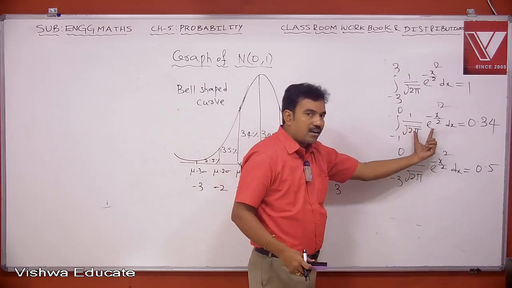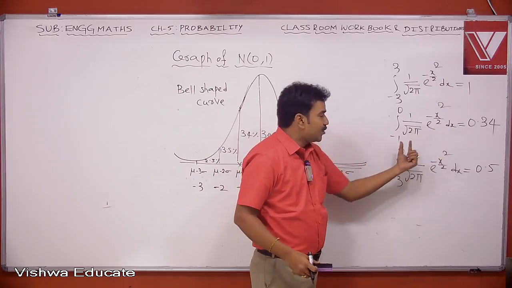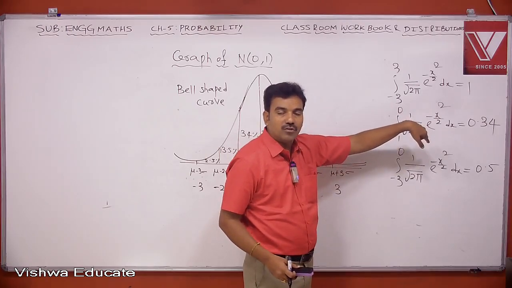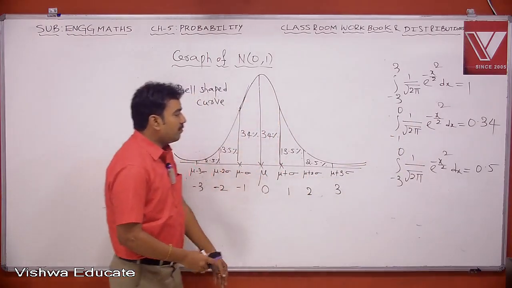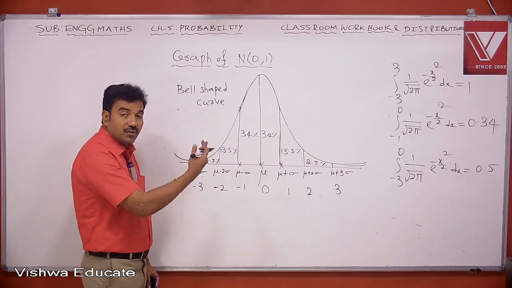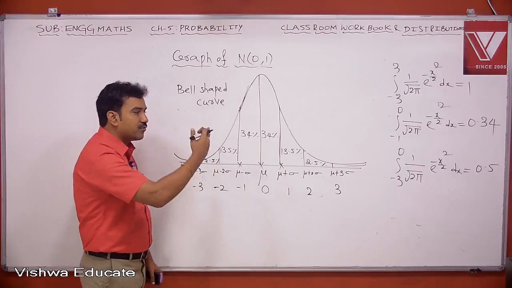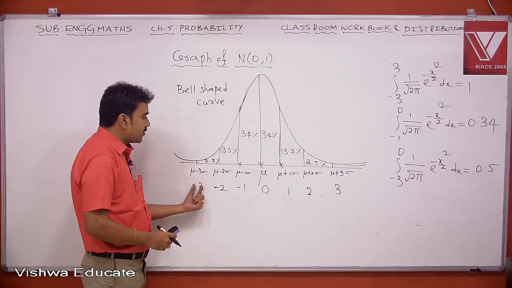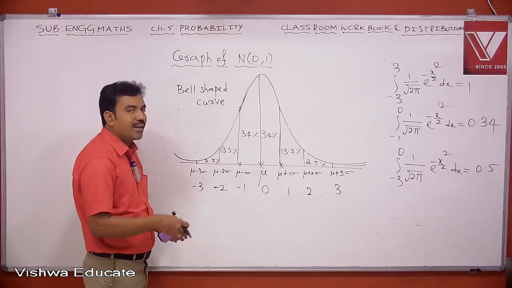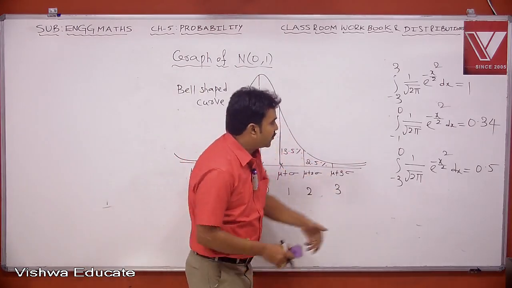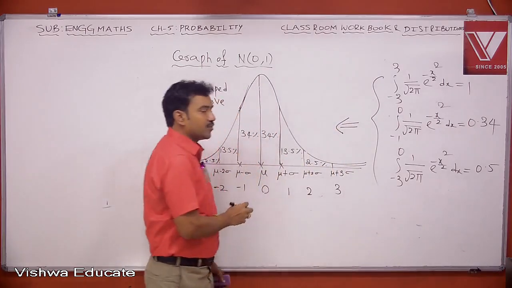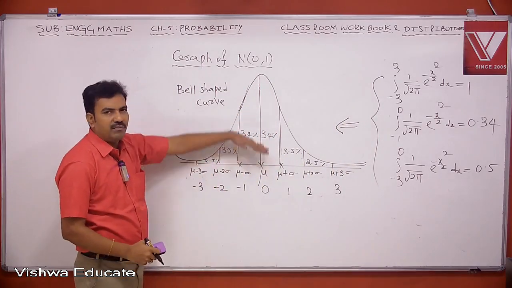This is the standard normal distribution, N of 0 comma 1. When you integrate N of 0 comma 1 between minus 1 to 0, the result is 0.34. So it leads to 34%. Similarly from minus 3 to 0, on the left side of the origin, it contributes 50% of the area. On the right side, it contributes 50% of the area. So from minus 3 to plus 3, the standard normal distribution covers the whole area. Because of these reasons, from all the points, you will get this graph. So note all these points. Very, very important.